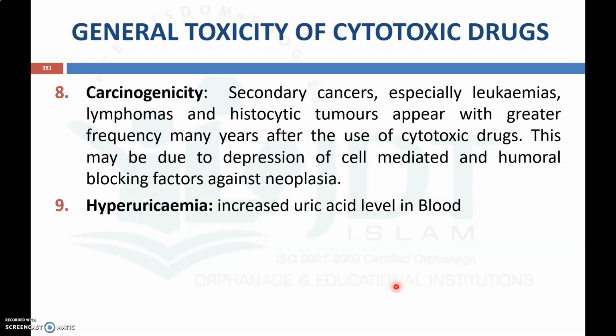Now another important toxicity is carcinogenicity. After using a cytotoxic drug for treating a cancer, there will be a chance of inducing secondary cancers like leukemia, lymphoma and histiocytic tumor, etc. Then another important toxicity is hyperuricemia. There will be an increased uric acid level in the blood, so it may lead to inflammatory conditions like gout and rheumatoid arthritis. It may lead to difficulty in movement and joint pain, etc. So these are the general toxicities of cytotoxic drugs. Let's start with each class of anti-cancer drugs, like alkylating agents.